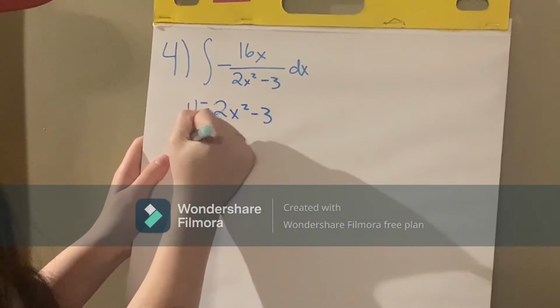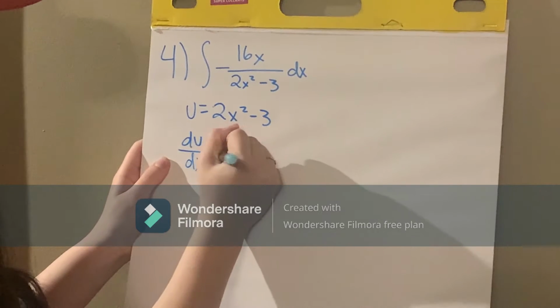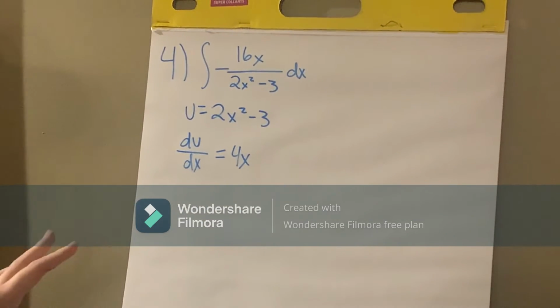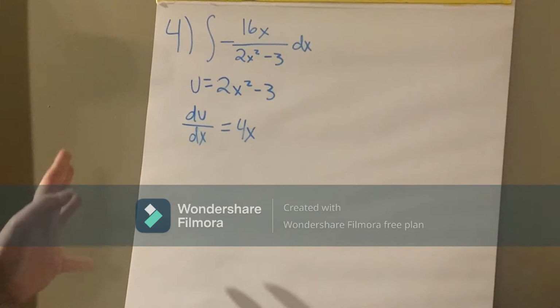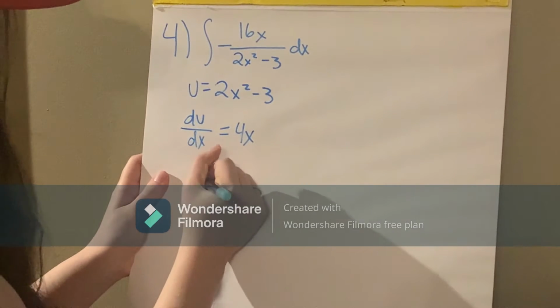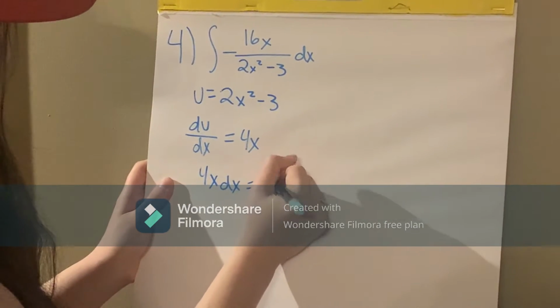From here, all we're going to do is take the derivative. So that's going to be du over dx equals 4x. Now our goal for this part is to get 4x, du and 4x equal to dx. So the first thing we're going to do is have 4x dx equal du.